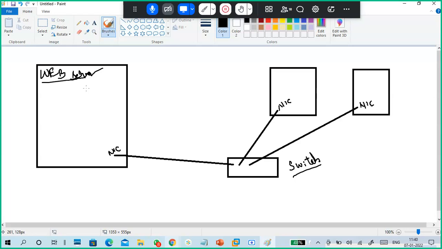These are all accessing the website from my web server. How can they access? Through my IP address or a name. So the request comes to my server and I'm giving web pages. Guys, understand?